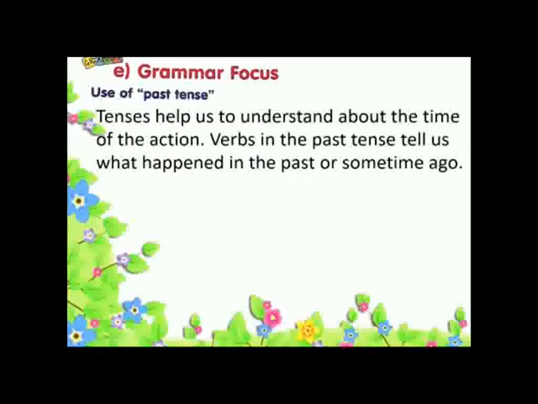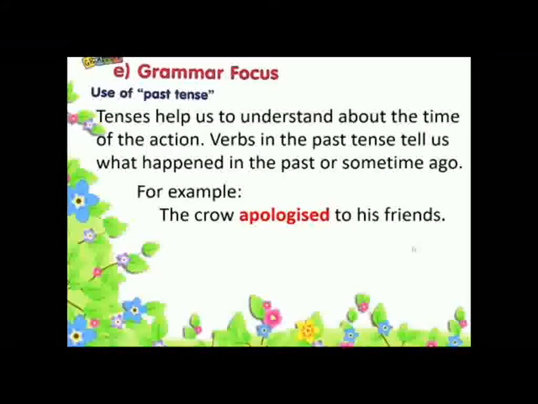Okay. Now, the second form of the verb is called past tense here. Verbs in the past tense tell us what happened in the past, what happened, suppose, yesterday, or some time ago. Example: the crow apologized to his friends. The crow flew back to his friends.